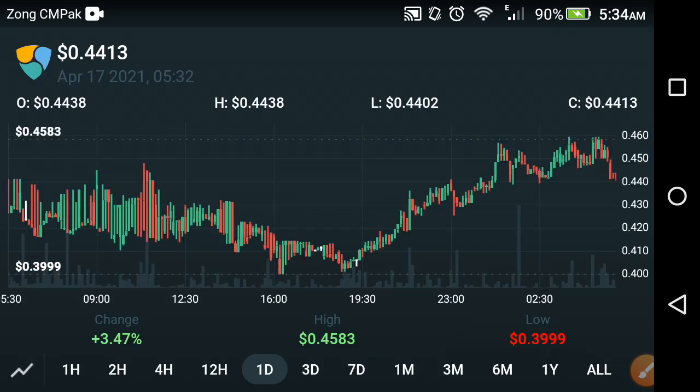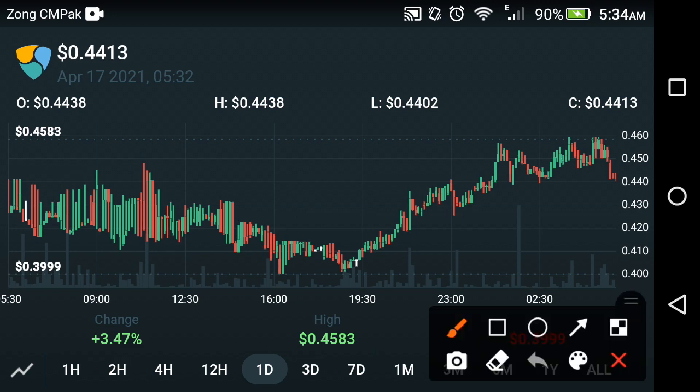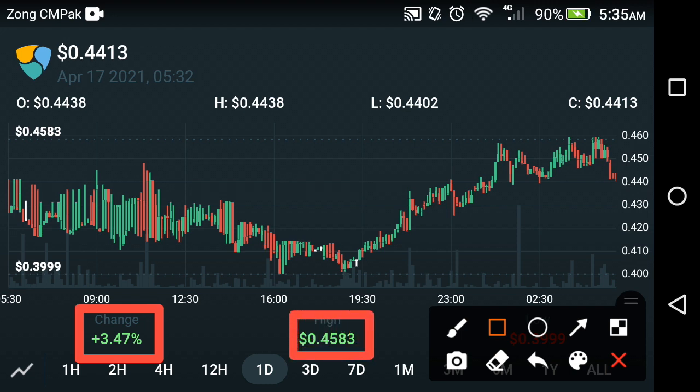As you can see here, the live price prediction of the XEM coin after the last one day. First of all, we look at the change that occurred in XEM. The change in the last one day is positive 3.47%, and the high price of XEM coin is $0.4583 USD in the period of the last one day. That is the last one day price prediction.